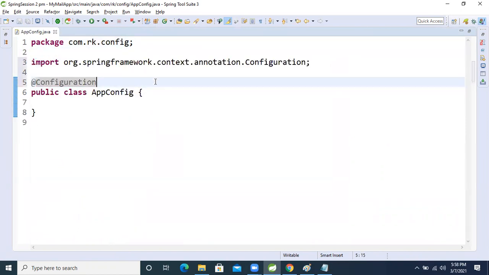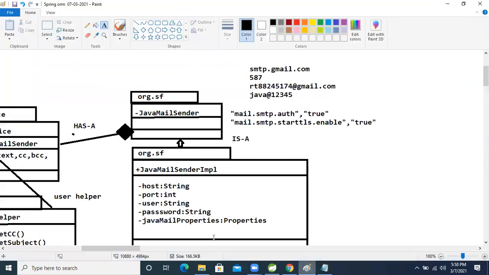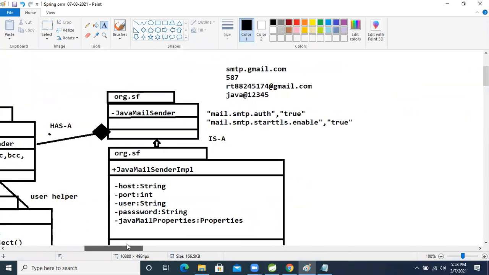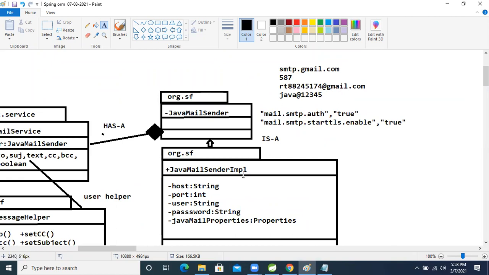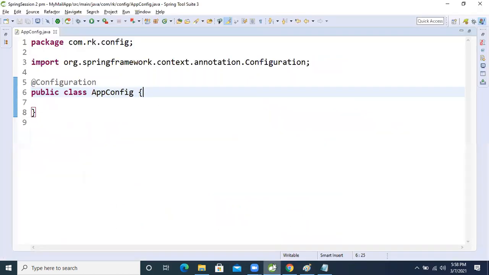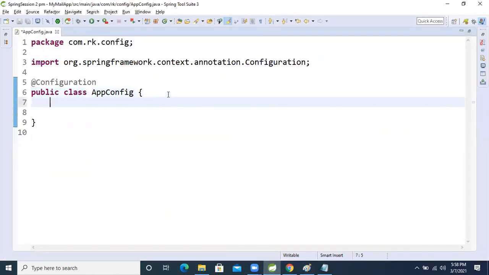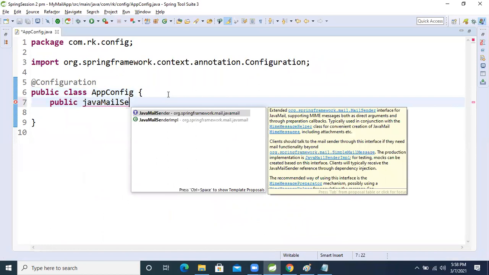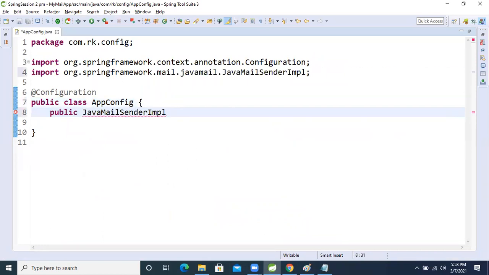After applying this Configuration annotation, come here. This JavaMailSender is a bean only. So how will we configure it? Number of beans equals number of methods. So public JavaMailSender, and the Spring framework gives JavaMailSenderImpl, which we will take.